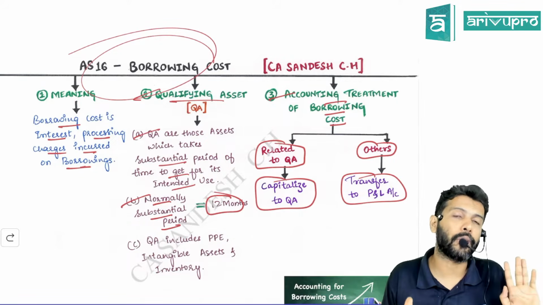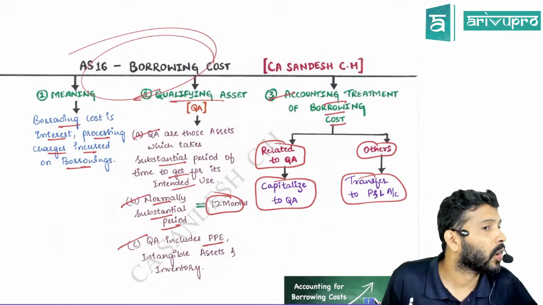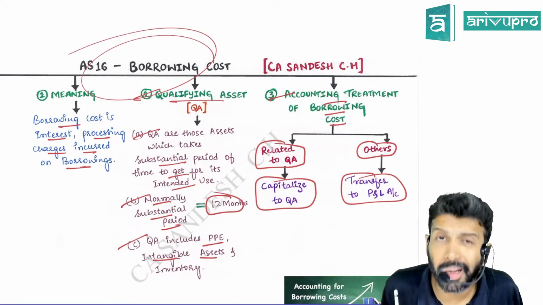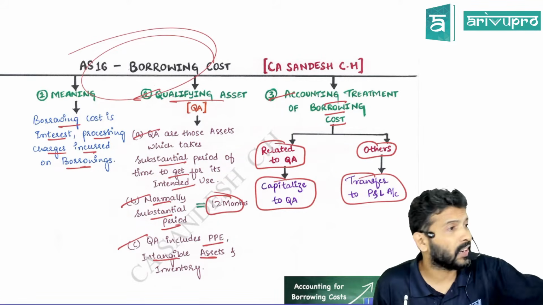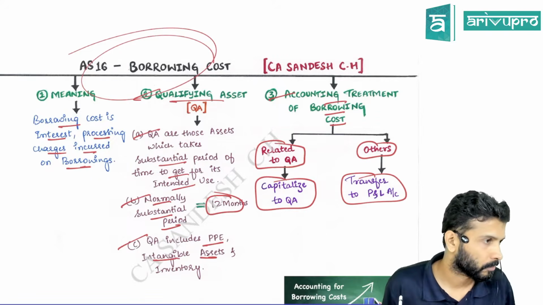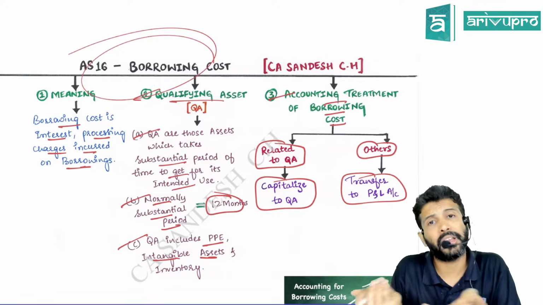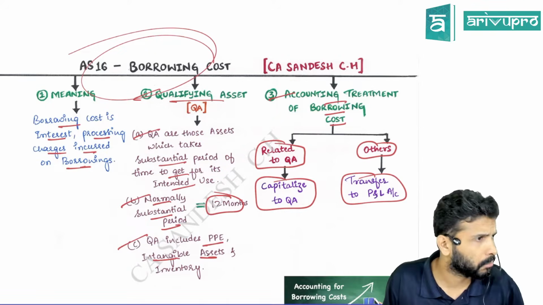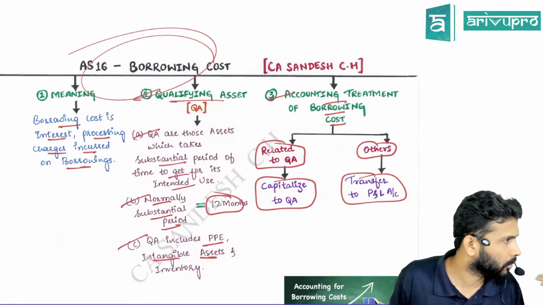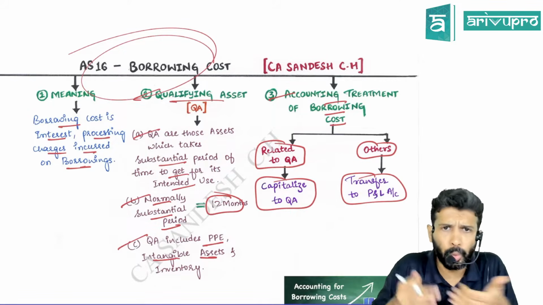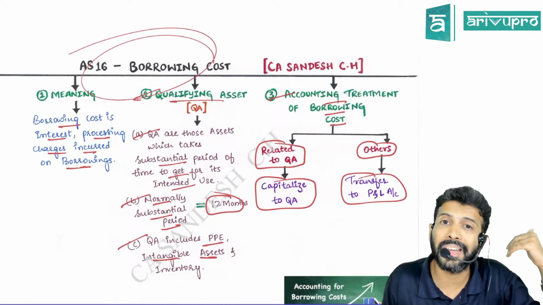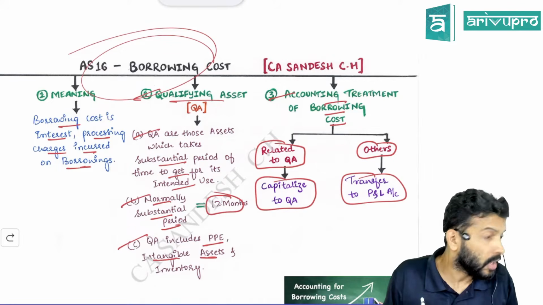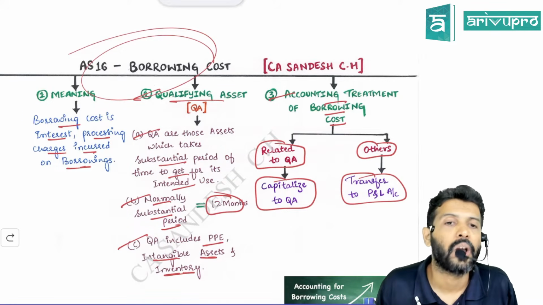So what can be qualifying assets? PPE can be a qualifying asset, like a building being constructed. Intangible assets can also be qualifying assets, meaning let's say you are developing your own software. Maybe it takes about 1.5 years to develop a particular software. ChatGPT, some of the advanced software, take a lot of time. The efforts would have been made many years back. Now it is giving the results, but work would have started many years back. So even intangible assets can be qualifying assets. Even inventory can be a qualifying asset.